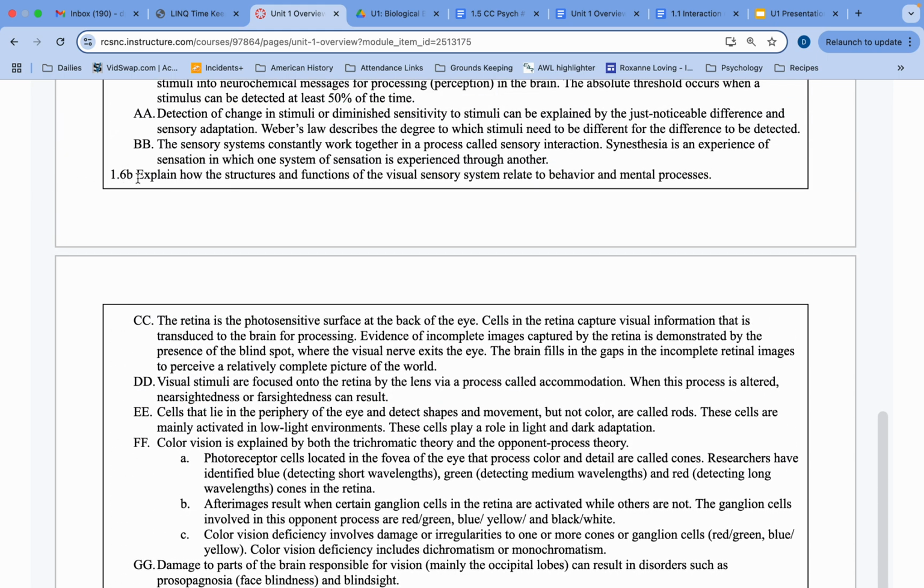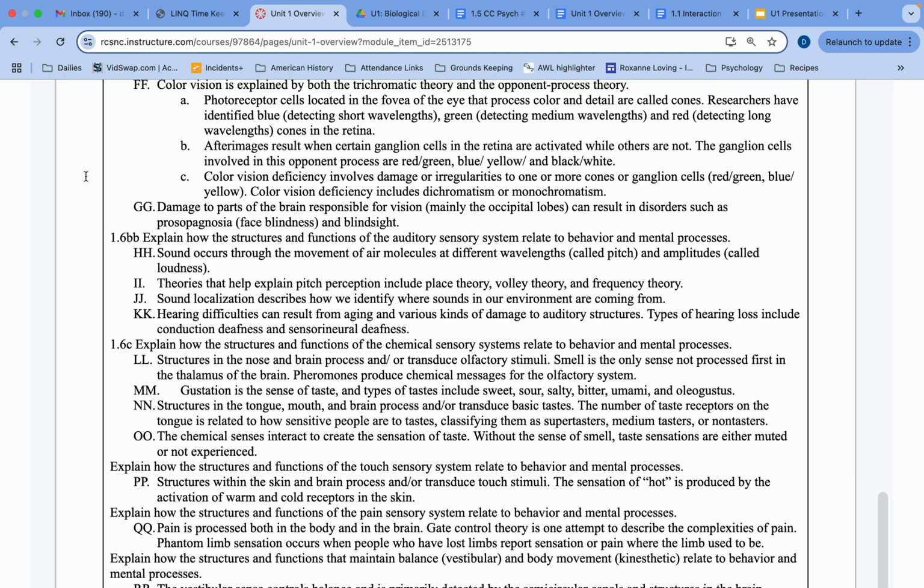We've got a couple of things here we can explain. 1.6b says explain how the structures and functions of the visual sensory system relate to behavior and mental process. So we're going to break down what makes up the eye. Then down here, 1.6bb, explain how the structures and functions of the auditory system relate to behavior and mental processes. I've added these letters in. Basically, they're going to be on the same day, but we're going to talk about visual as well as the auditory or the ear systems.